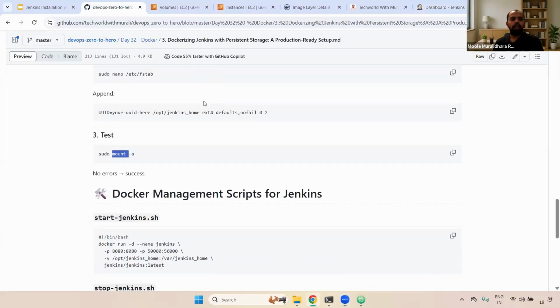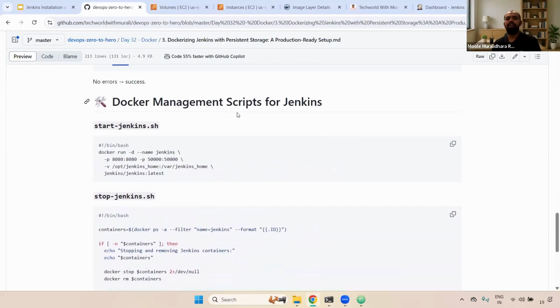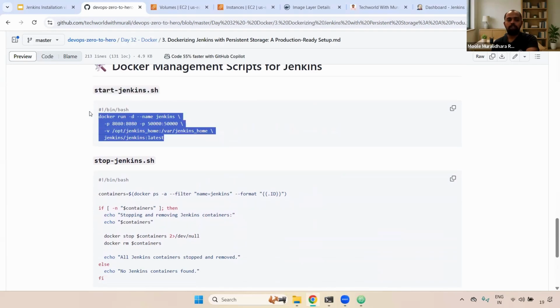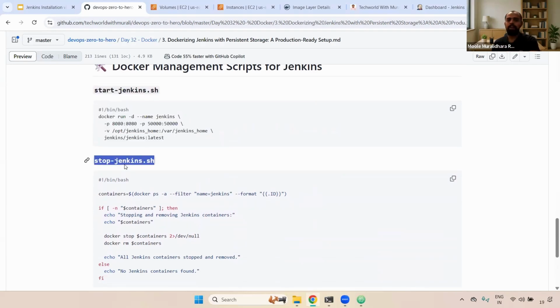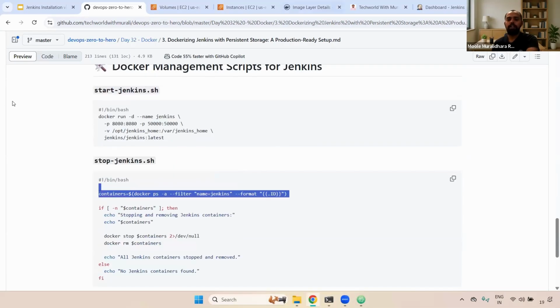Now what I'm going to do, instead of every time running the docker run command and docker stop command, we can set up a shell script. When you run this particular shell script, it will automatically start Jenkins. If you run the stop command, stop-jenkins.sh, it will stop Jenkins. Understand, right? It will remove everything.